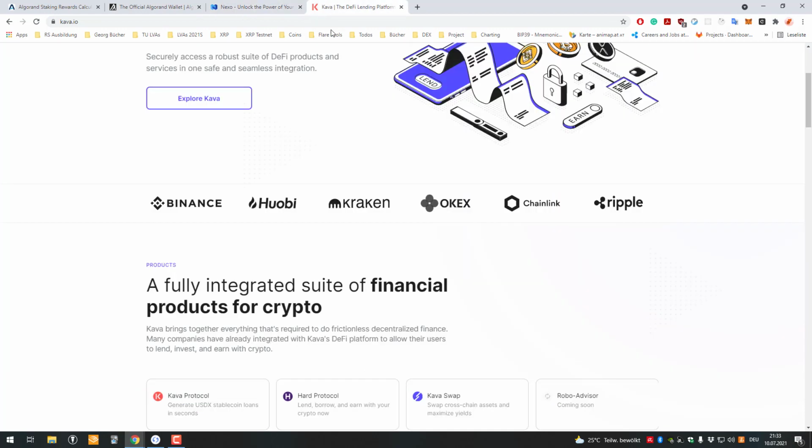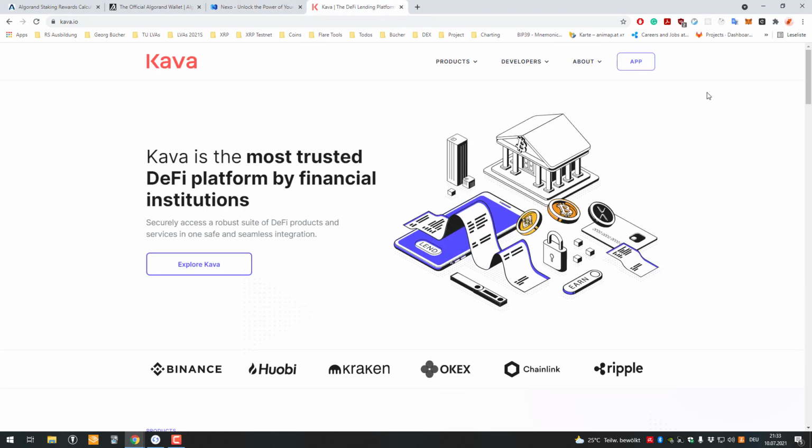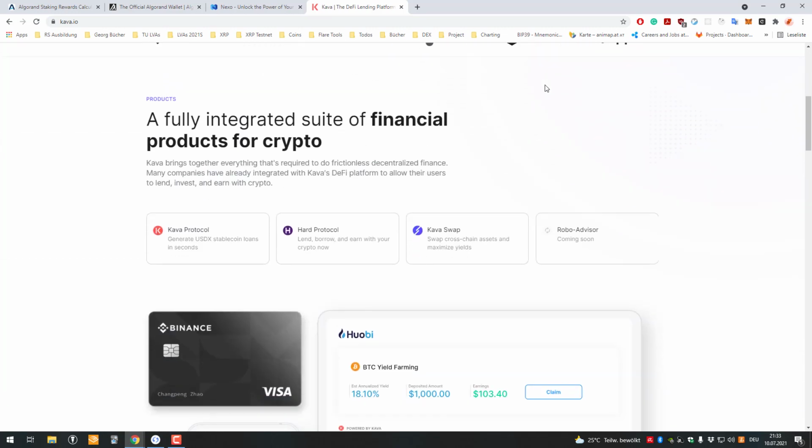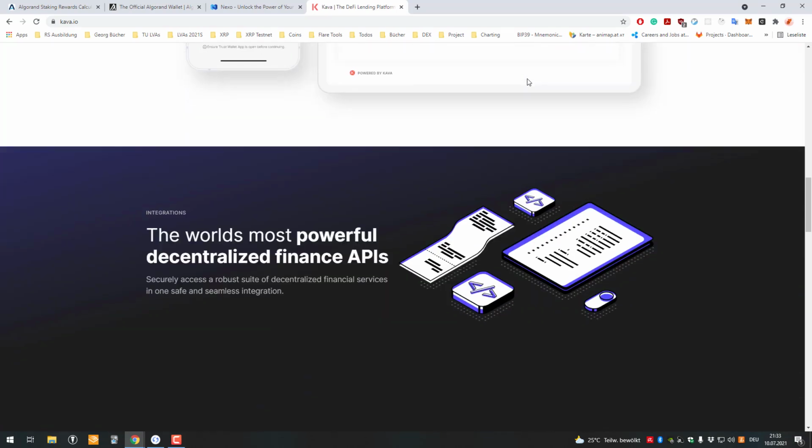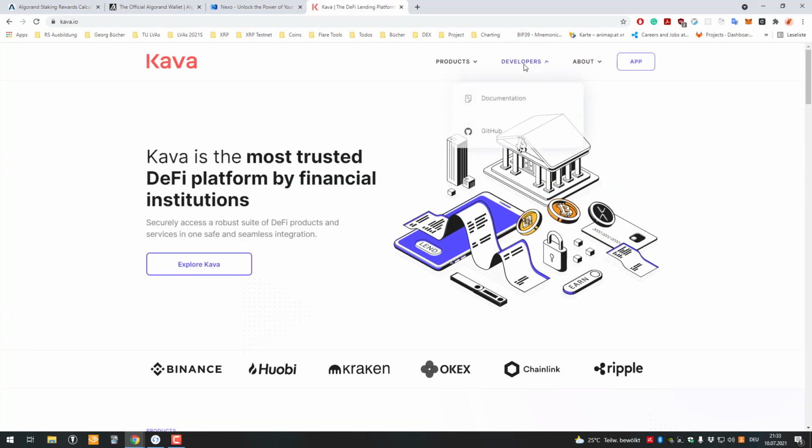Alright, so that's the part there. Then there are multiple DeFi solutions. You really also have to do this research, since most DeFi solutions pay you out in their own DeFi token. So that's where you have to look up if you like it or not, or if you then convert the DeFi token into the desired thing. That's something you have to figure out. I'm just introducing the different ideas here, and I highly encourage you to do your own research. I can't tell you what to do. I'm just telling you what I am doing currently and why.